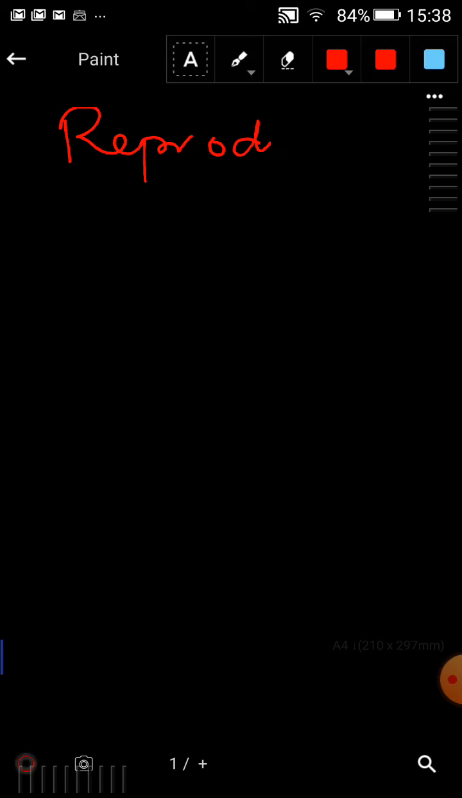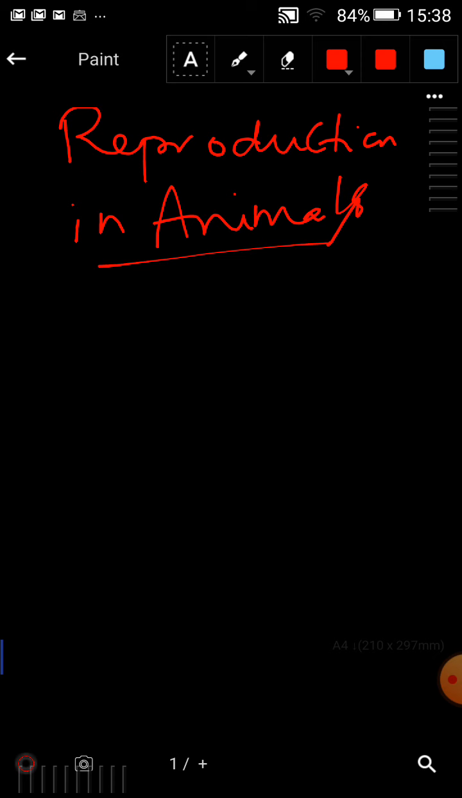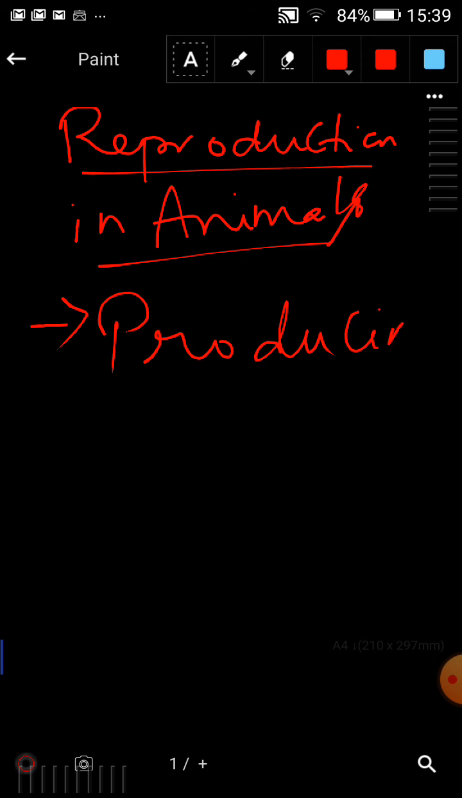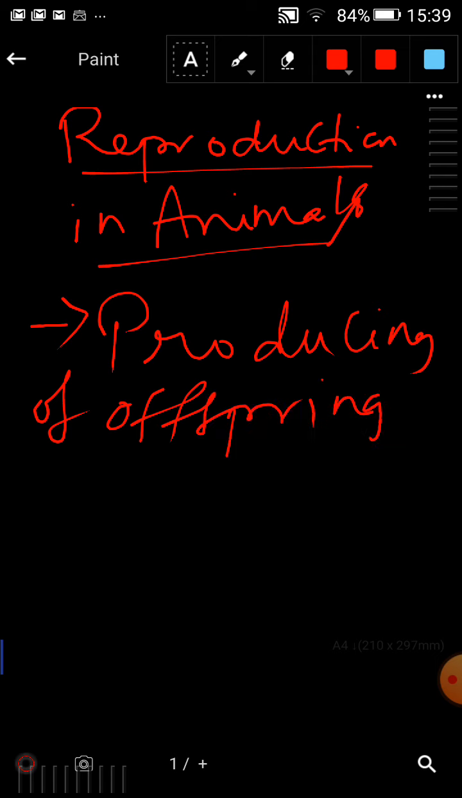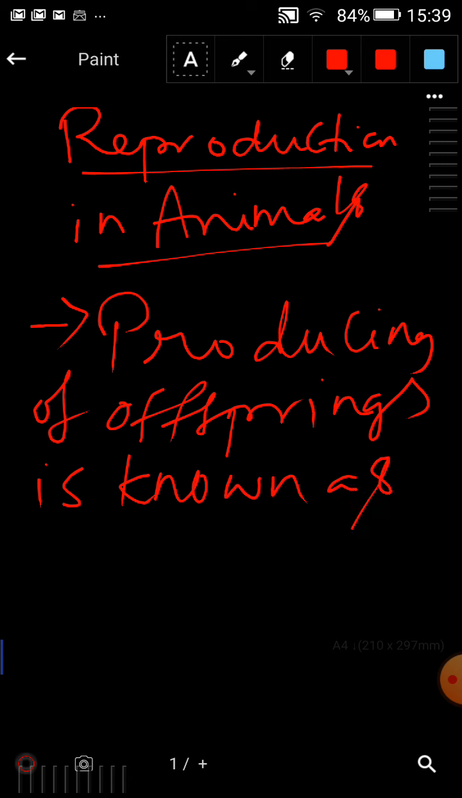Our next topic is reproduction in animals. So, we already discussed what is meant by reproduction, right? Producing again and again, or reproducing of the offspring, is known as reproduction.